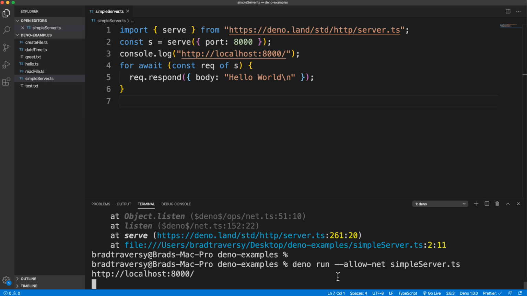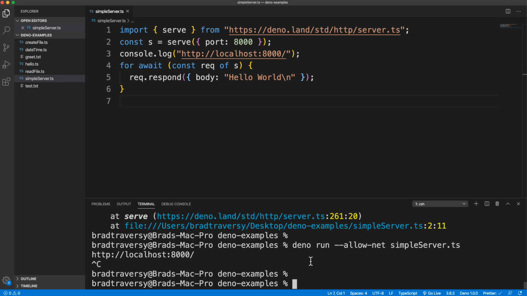Whenever you create something of any substance, you're probably going to use something like Oak. With Node.js, you would use Express. Not too many people just use the HTTP module and that's it. You can't do much in it, it's very low level. So what we're going to do now is get out of this, and I'm going to show you how we can build an actual API. I just wanted to show you some of the basics before we got into that.